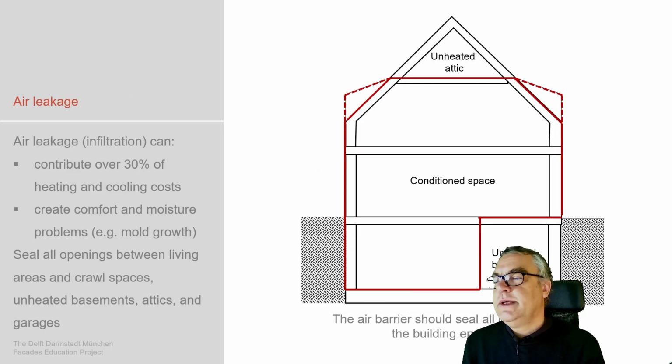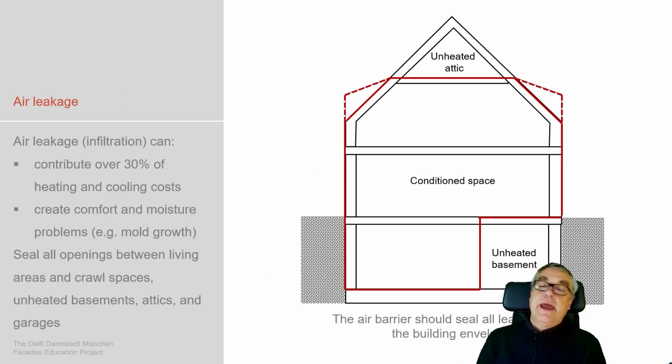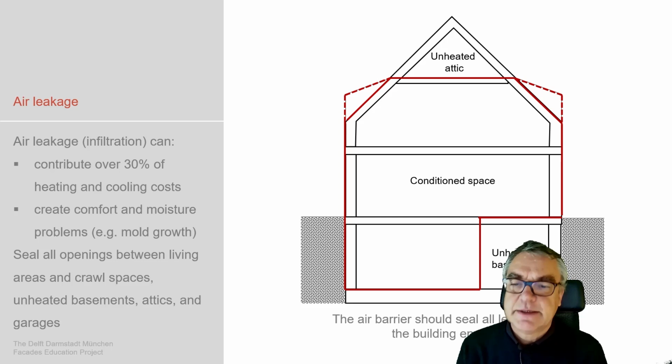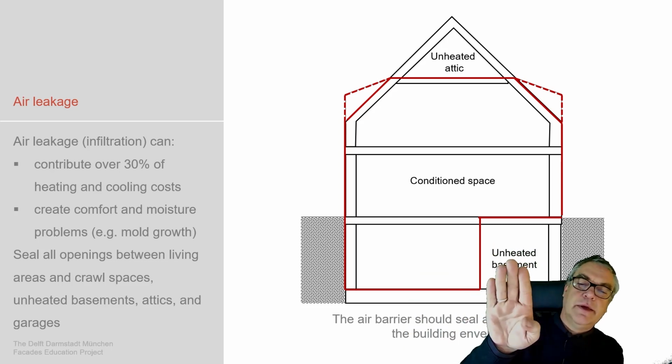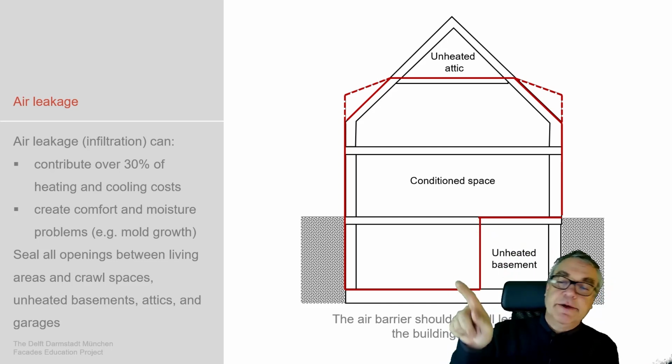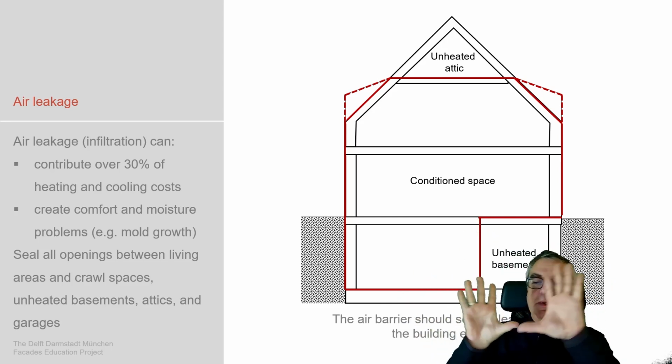What do we need to do? Air leakages may contribute to over 30% of the heating and cooling costs. They may create problems with comfort and moisture. So we need to seal our conditioned space, which is what we see here. The unheated basement and an unused roof may be sealed off. I really need to seal this. It needs to be airtight.